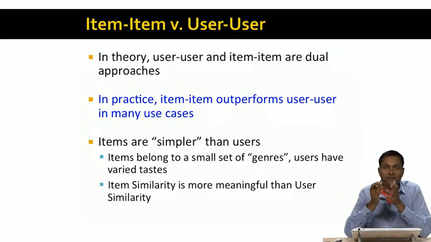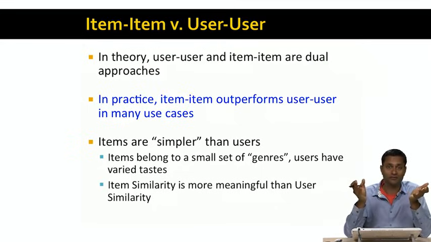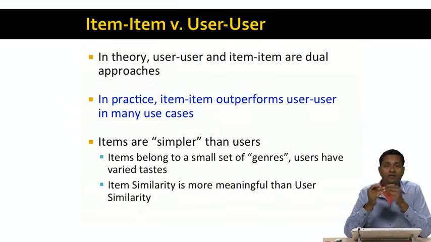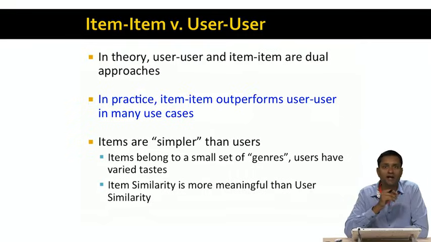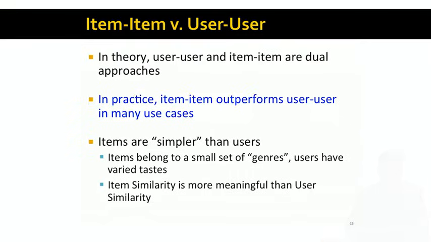So the same user might like, for example, Baroque classical music and acid rock. And these two are very different genres, but the same user might actually like both. But it's very rare that an item would belong to both these genres of music. And therefore, the notion of item similarity is inherently more meaningful than the notion of user similarity. And that's why item-to-item collaborative filtering works much better than user-to-user collaborative filtering for most use cases.